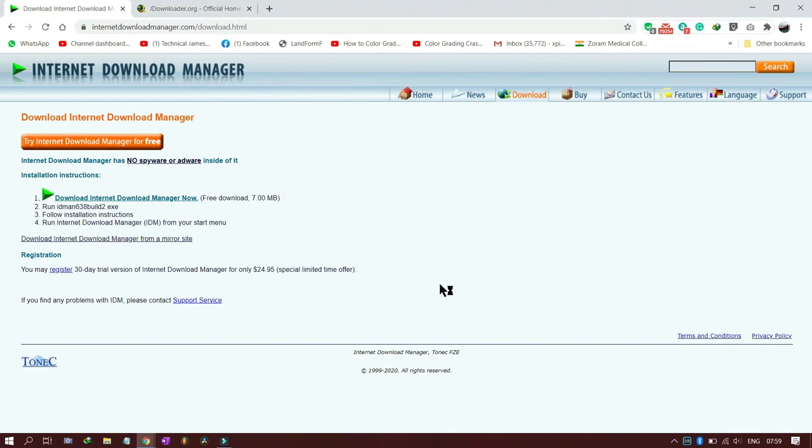It might ask for a restart, but we will not restart the computer because otherwise the connectivity will be lost. And now the Internet Download Manager is installed.